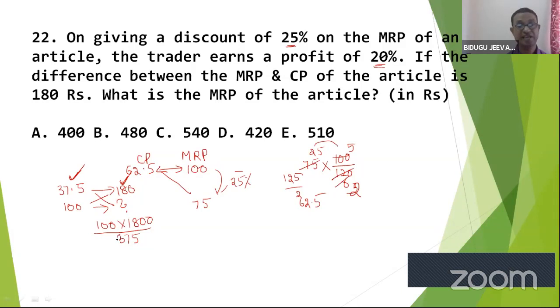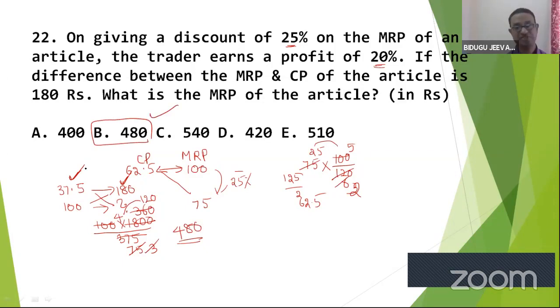Now let me do the calculation. The result is 480. So MRP is nothing but 480, which is option B.